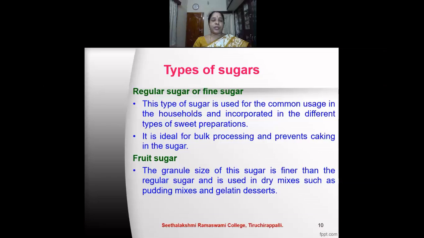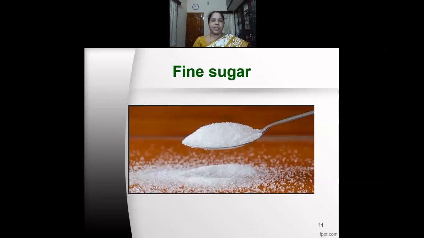Next is the fruit sugar. The granule size of this sugar is finer than the regular sugar and is used in dry mixes such as pudding mix and gelatin desserts. You can see here the crystals that are very fine when compared with the earlier sugar which we saw.